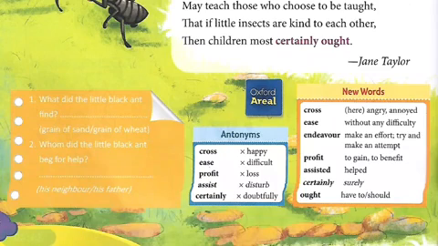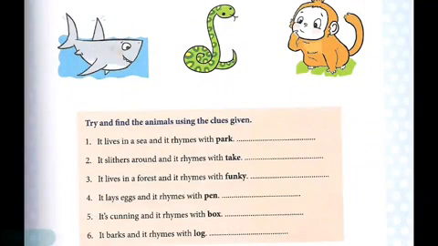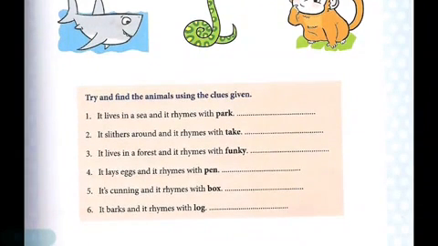Is it clear, children? As I read, you also play the video again and read along with me and memorize the new words and antonyms. Now let's move on to the homework part. On page number 33, you will come across this picture. Try and find the animals using the clues given. It is a kind of clue, and 6 pictures of animals are given. You have to read the sentence, identify which animal it is, and write it in the blank. This will be your first homework.